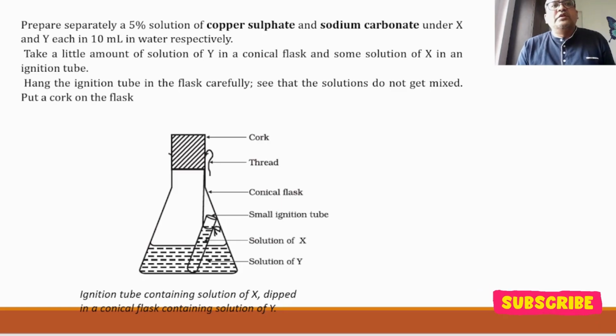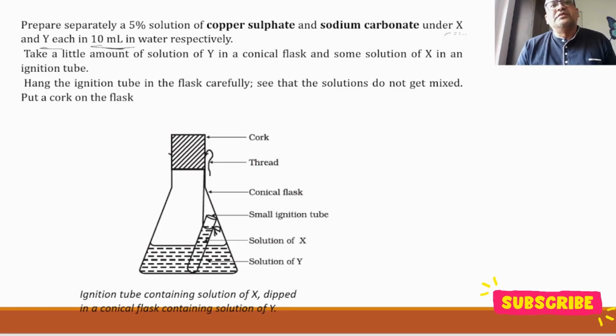For this, we are going to prepare solutions of copper sulfate and sodium carbonate, respectively, such as X and Y. We are going to prepare a 5% solution of copper sulfate and sodium carbonate, 10 ml each in water.